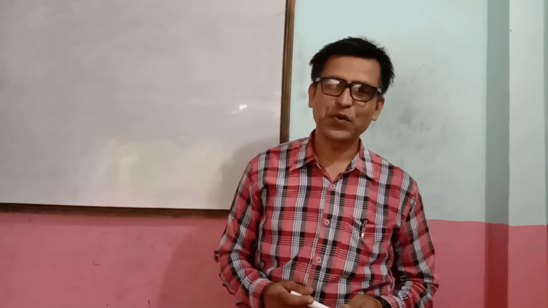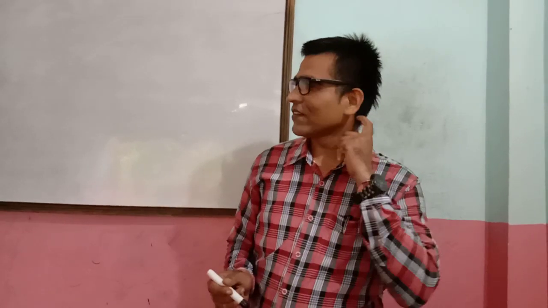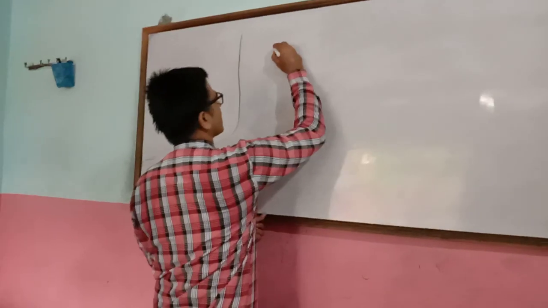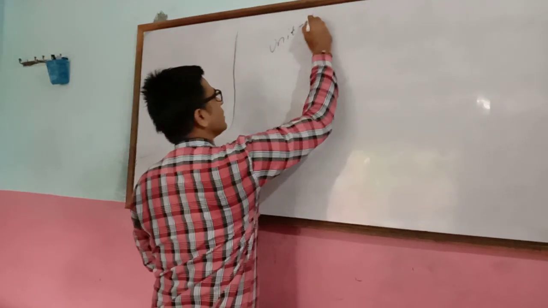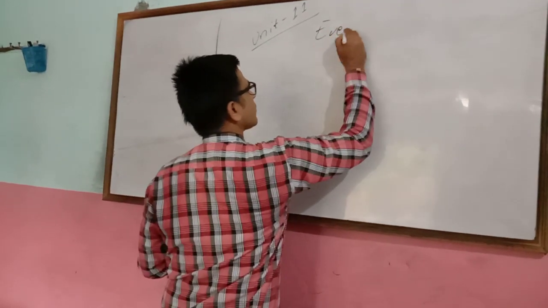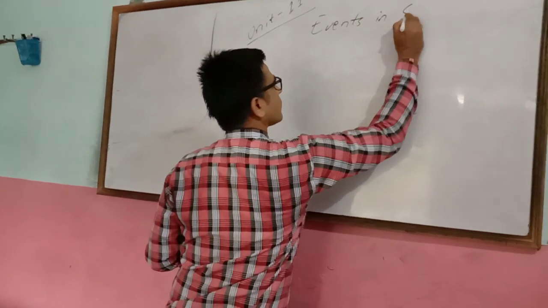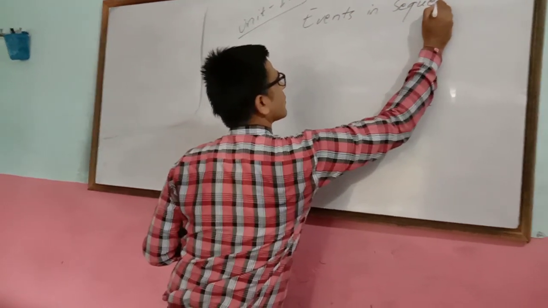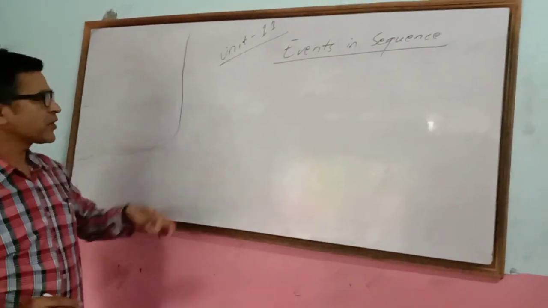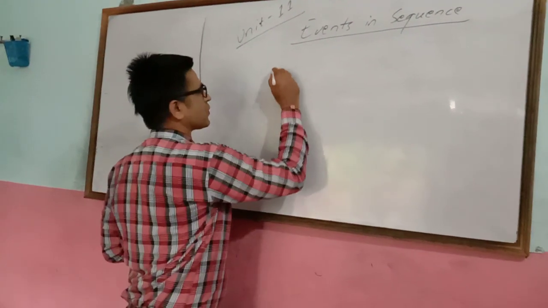Today I am going to teach you Unit 11, From Meaning to Words. And the topic of Unit 11 is events in sequence, and particularly the use of when and as soon as.